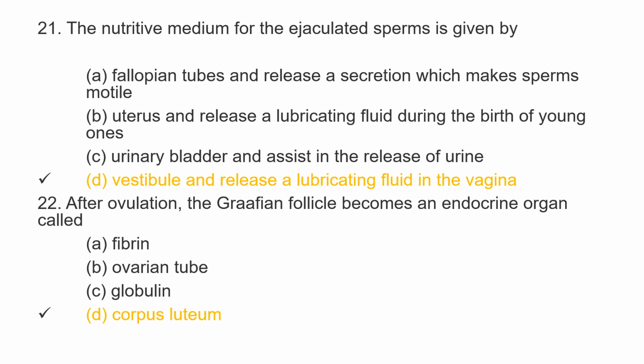The 22nd question is, after ovulation, the Graafian follicle becomes an endocrine organ called option A, fibrin, option B, ovarian tube, option C, globulin, and option D, corpus luteum. And the correct answer is option D, corpus luteum.